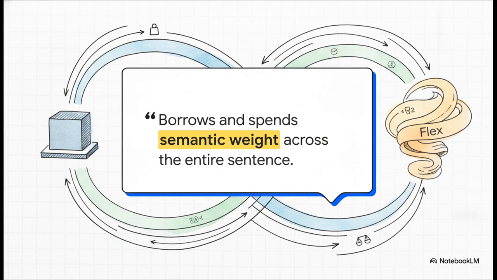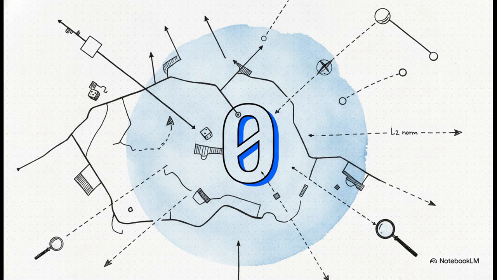It creates bidirectional balancing. Think of it like a semantic budget. Because the AI evaluates the sentence globally, it organically resolves the tension between the factual anchor and the emotional flex. So, if the AI spends its creative flexibility on a slightly imperfect synonym early in a sentence just to sound, say, more empathetic, it mathematically borrows that semantic weight and naturally rebalances the grammar and syntax later in that very same sentence.